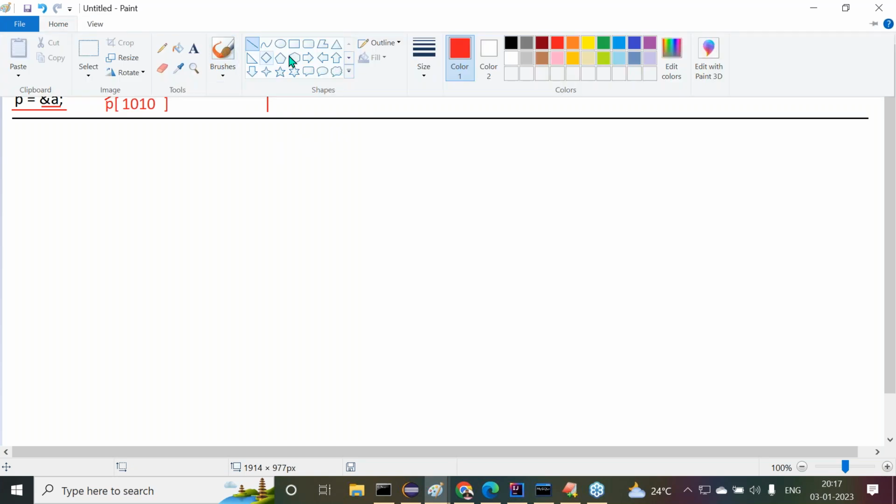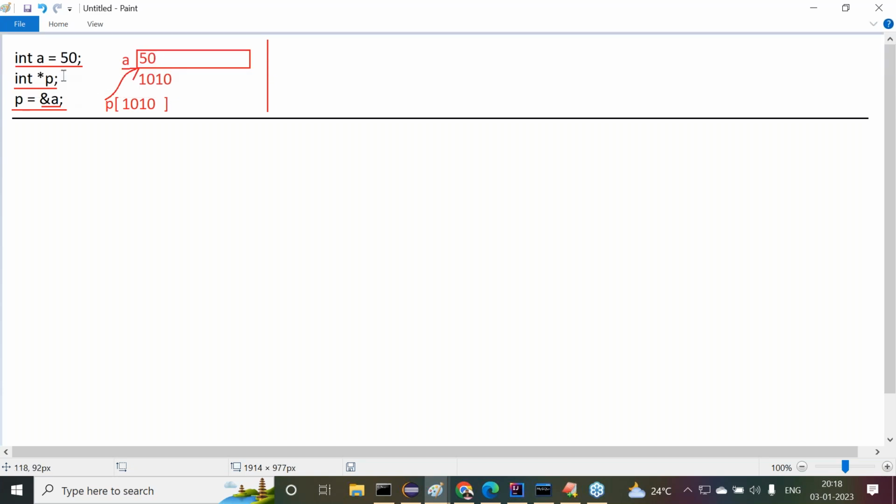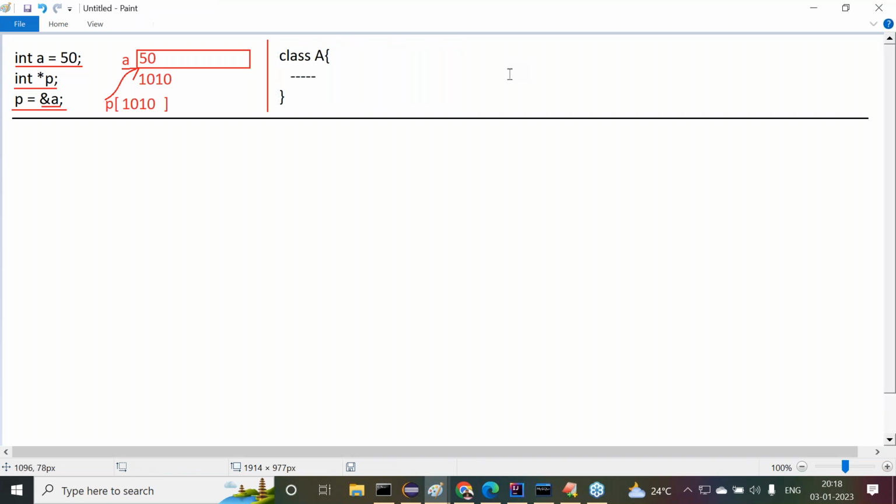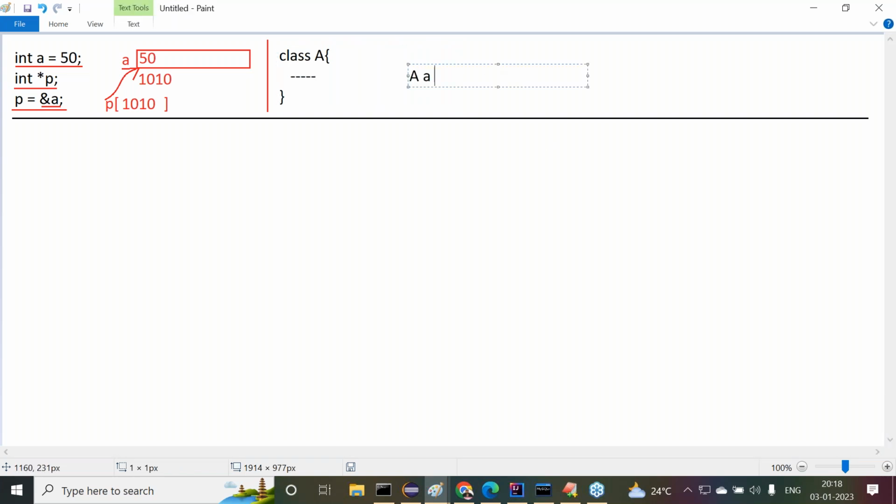Now, for example, in C and C++, a variable is referring to a block of memory. So that variable is a pointer variable. That's a concept in C and C++. Understand it now. In case of Java, when I create a class A, some members are available inside the class A. We don't require these members immediately, but understand there is a class. For class A, I'm going to create an object.